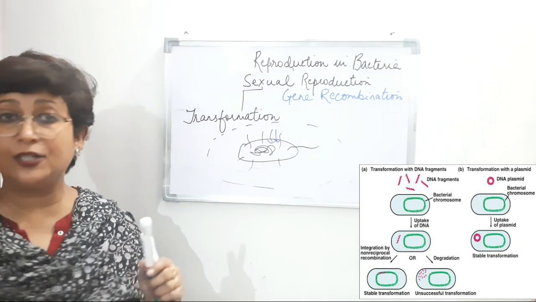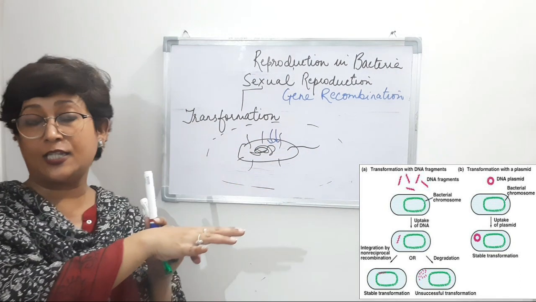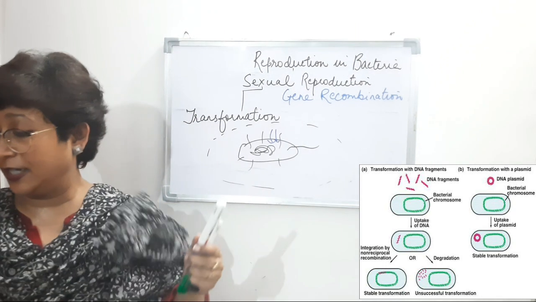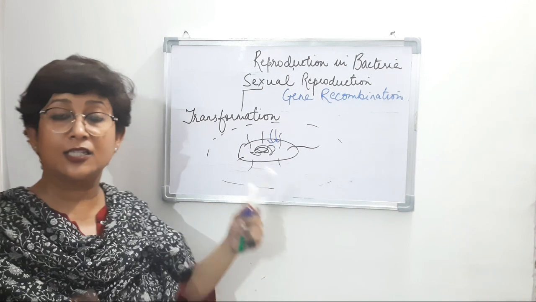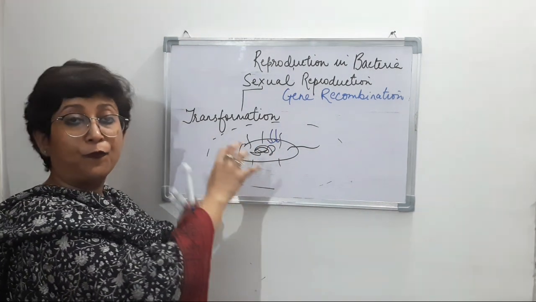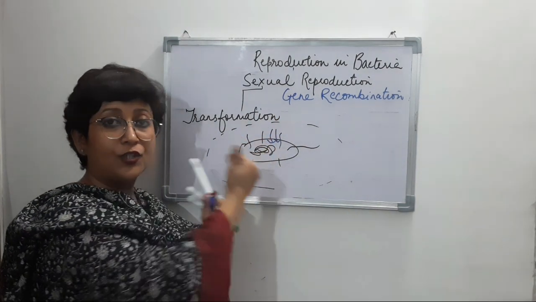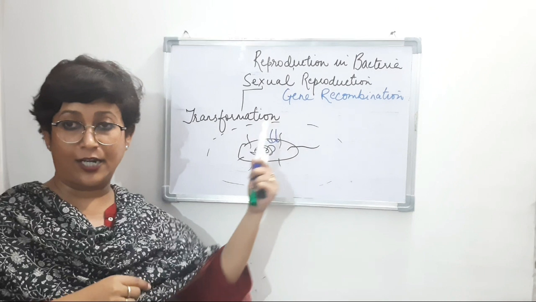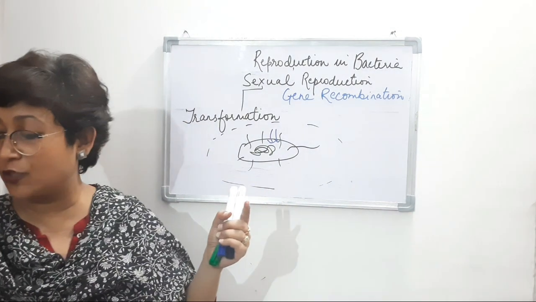So this absorption does not take place from anywhere on the cell wall of the bacterial cell. There are certain receptor sites, certain specific places on the bacterial cell from where the bacteria absorbs the genetic material from outside the medium, right? So that's about the second type, that is transformation.